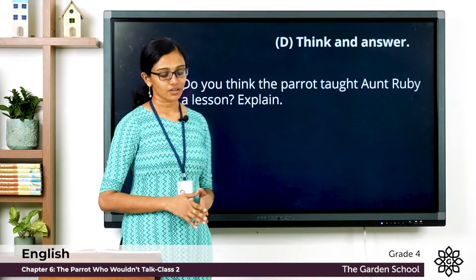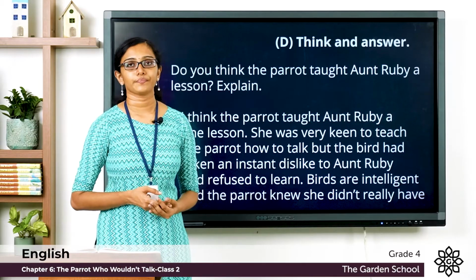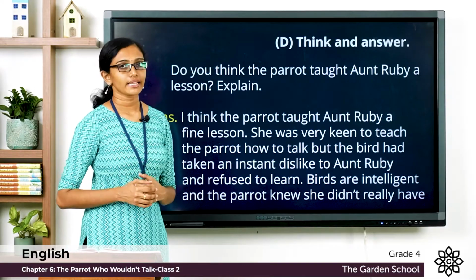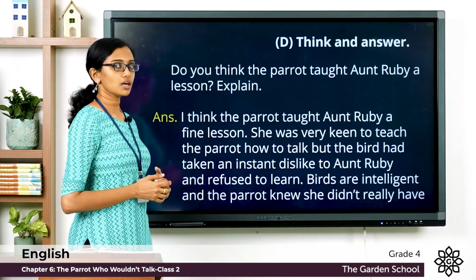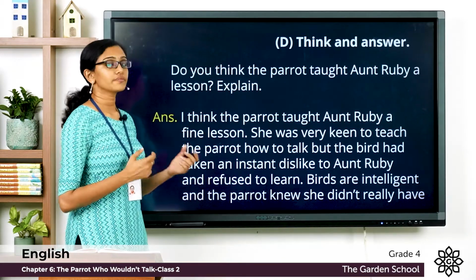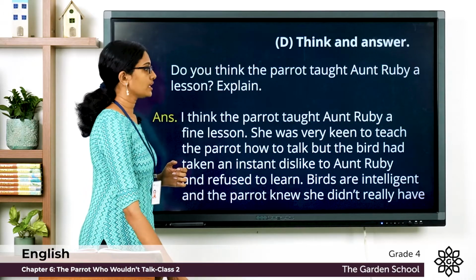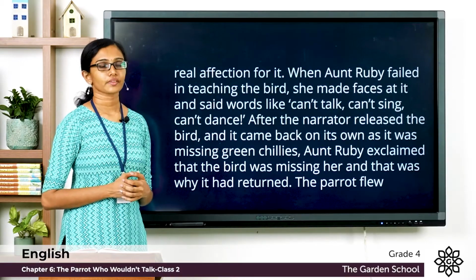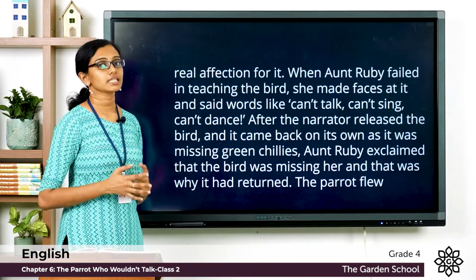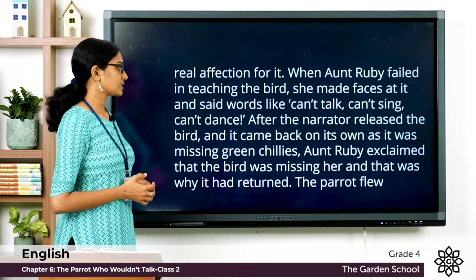Now let me share my thought on this question. Do you think the parrot taught Aunt Ruby a lesson? Explain. I think the parrot taught Aunt Ruby a fine lesson. She was very keen to teach the parrot how to talk, but the bird had taken an instant dislike to Aunt Ruby and refused to learn. Birds are intelligent and the parrot knew she did not really have real affection for it. When Aunt Ruby failed in teaching the bird, she made faces at it and also said the words like can't talk, can't sing, can't dance.